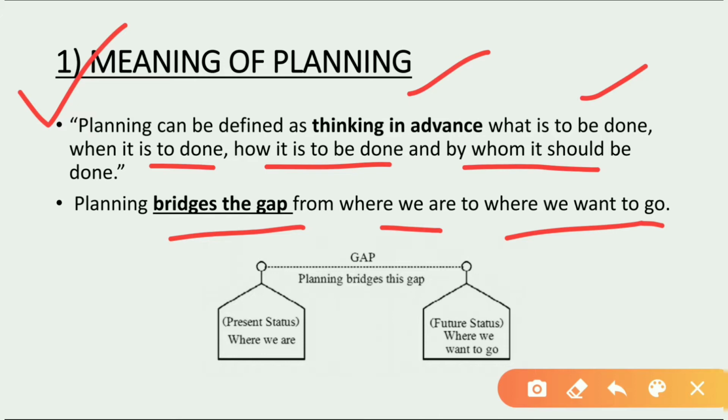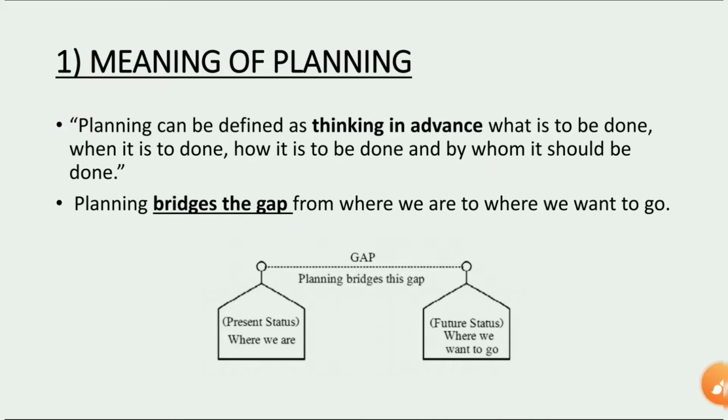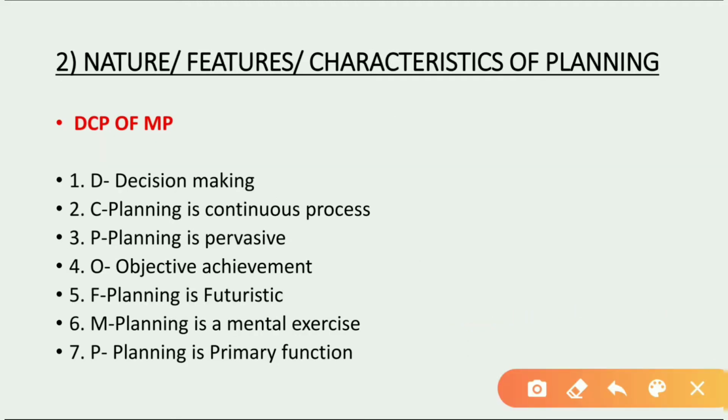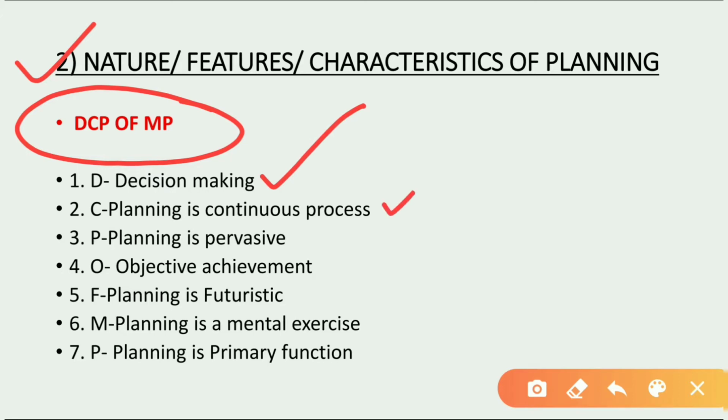Now let's move to the next topic, the nature, features or characteristics of planning. You can memorize the characteristics of planning by using this acronym: DCP of MP. The first point is decision making. Second, planning is a continuous process. Third, planning is pervasive. Fourth, planning is objective achievement. Planning is futuristic. Planning is a mental exercise, and planning is a primary function. These are the 7 characteristics of planning.